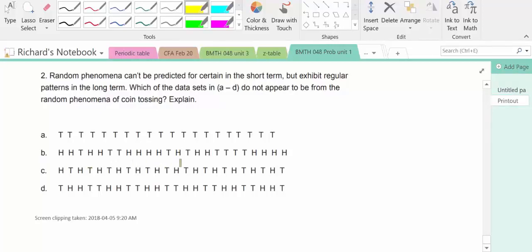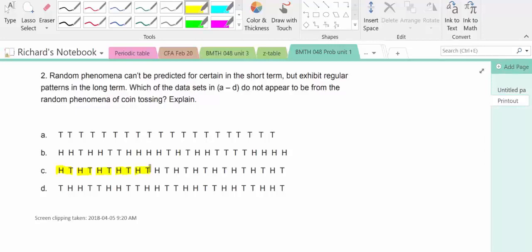So B actually looks pretty random to me. What about C? Well, C has a pattern: HT, HT, HT, HT, HT. It's not varying, so C is not an example of a random phenomenon.